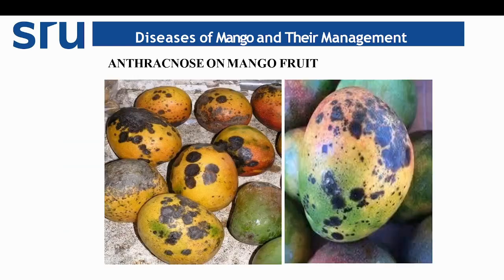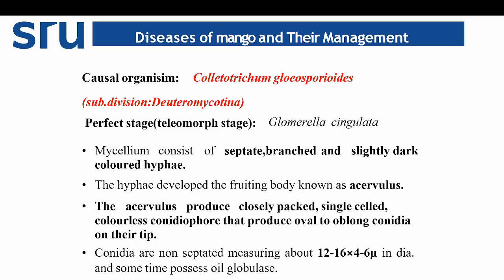Then you can see under storage condition there is development of large dark brown to black spots on the fruit, which will greatly reduce the market value, and these affected fruits are mostly unfit for consumption, and there is a great decrease in the sucrose content in the fruits.